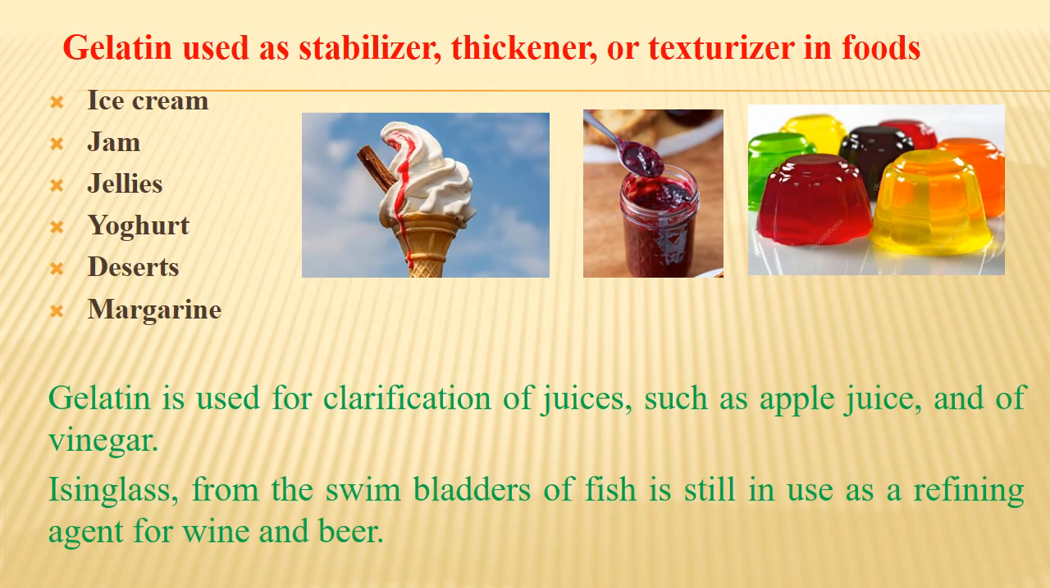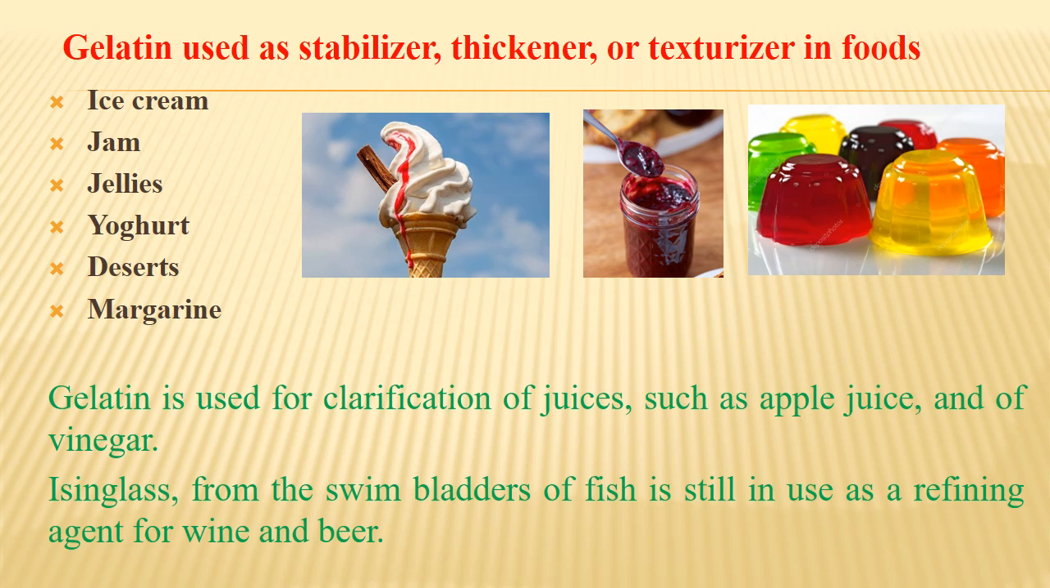Gelatin is used as a stabilizer, or sometimes as a thickener, or sometimes as a texturizer in different foods like ice cream, jam, jellies, yogurt, desserts and margarine. Gelatin is used for clarification of juices such as apple juice, or vinegar.